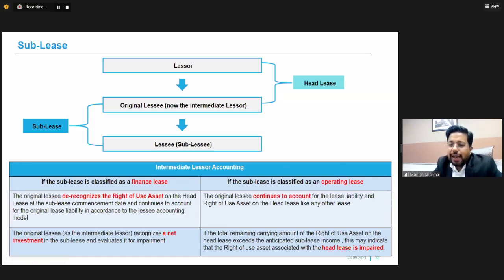Now, if the total remaining carrying value of the ROU on the head lease exceeds the anticipated sublease income, so I'm carrying a ROU in my books for 100 crore rupees, and from the sublease, suppose the expected returns are around 80 crore rupees. So the difference between these two is an impairment charge in my ROU, because whatever ROU I have created in my books, my sublease is not in a position to cover that particular exposure in my books. So that delta 20 crore rupees will be charged as an impairment to my ROU.